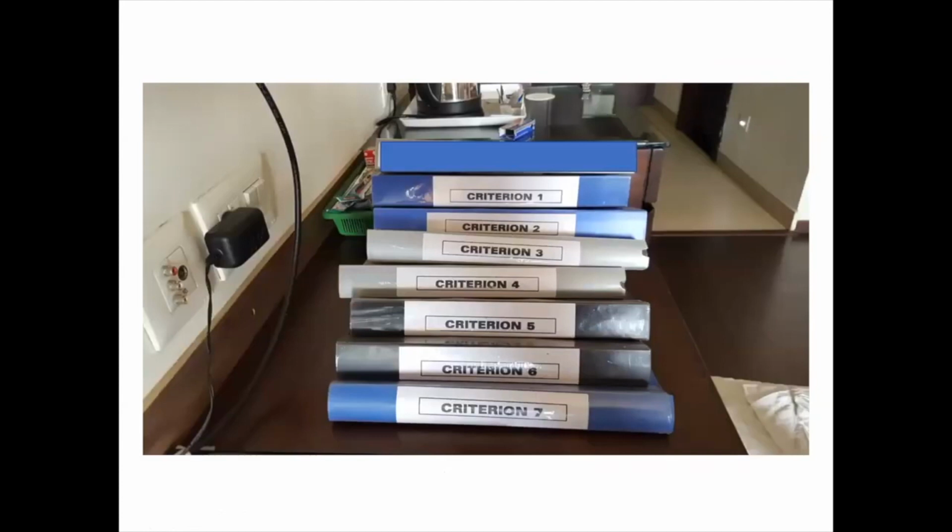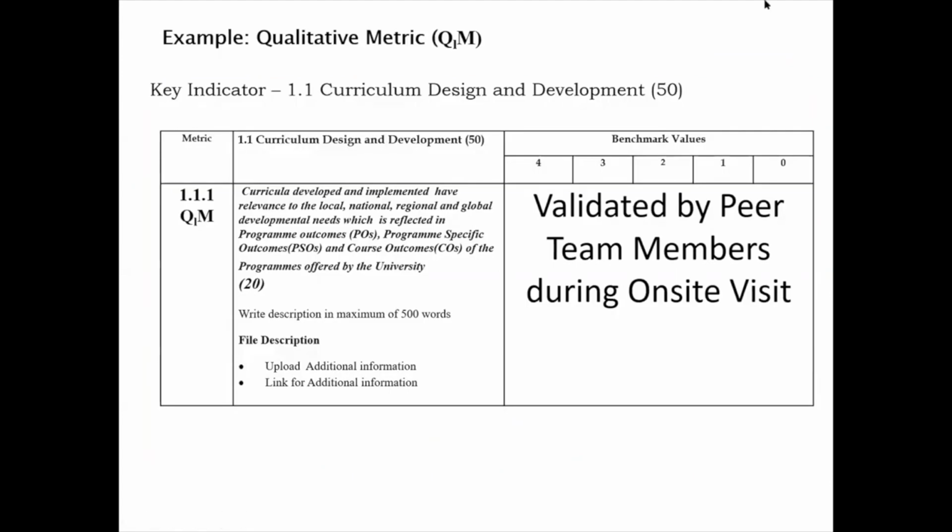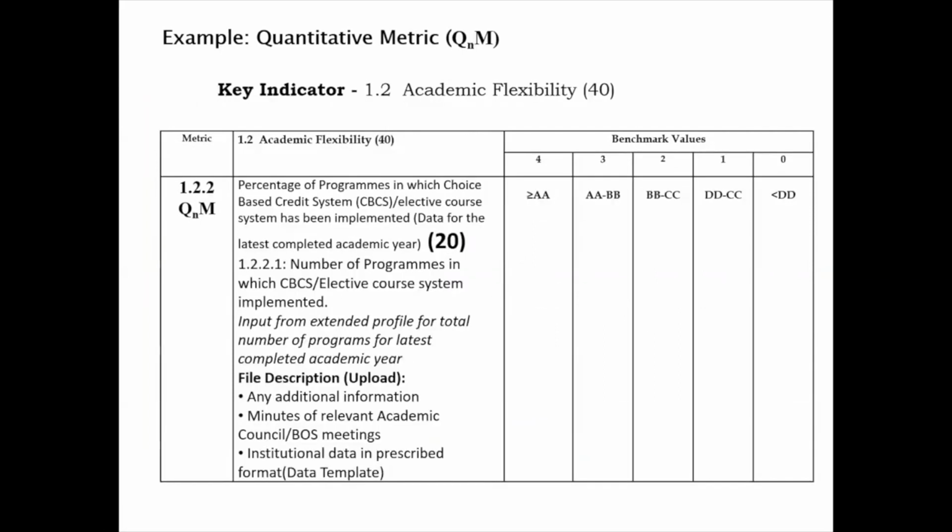So proper documentation and timely documentation is very important when you're applying for the NAAC process. I have kept an example of what are qualitative and quantitative metrics. If you see the word QlM, wherever this word is used in the manual, it means qualitative metrics. As already told, there is a description limit of 500 words, and whatever details you give here will be validated by the peer assessment teams during the on-site visit. Same way, QnM is quantitative metrics.